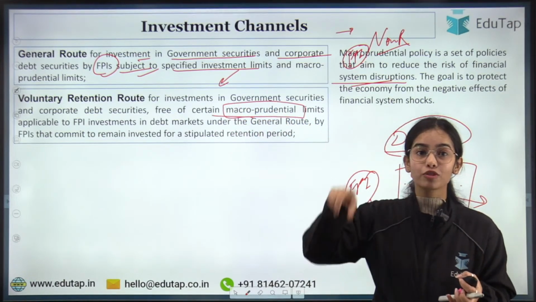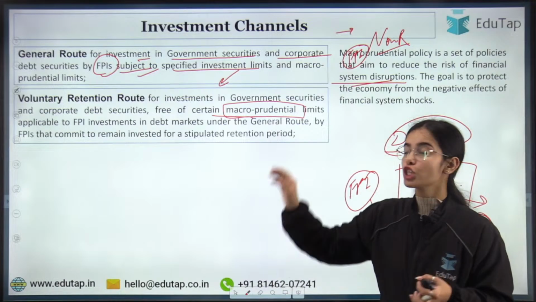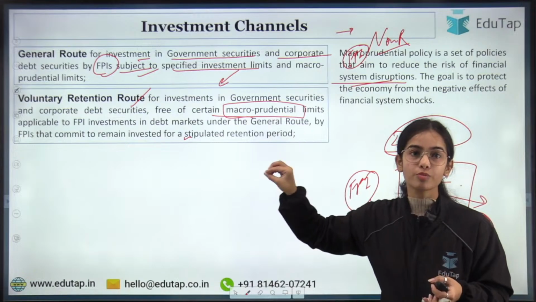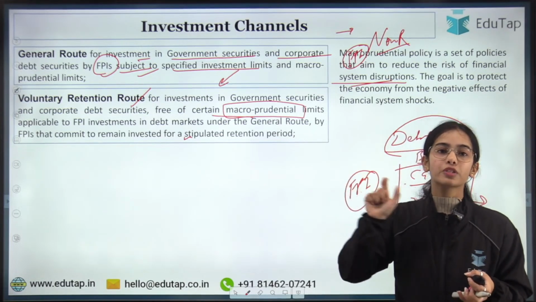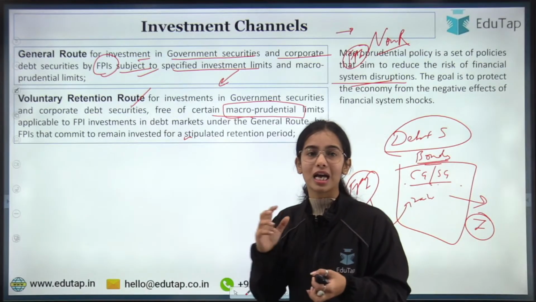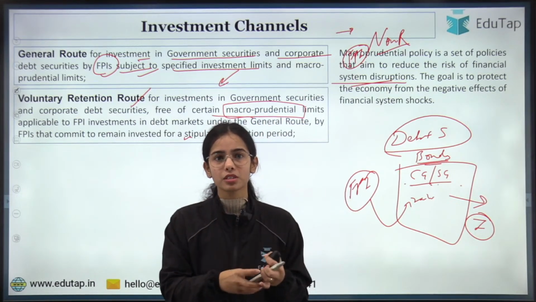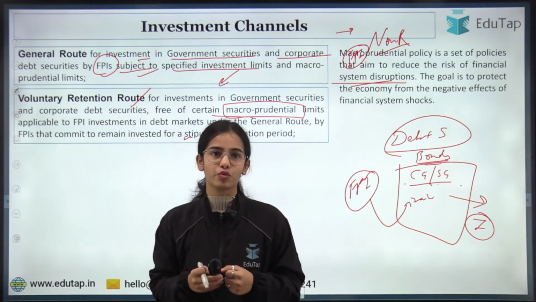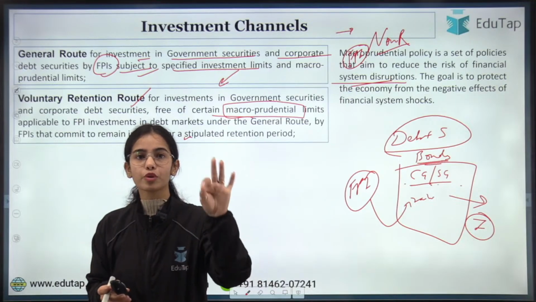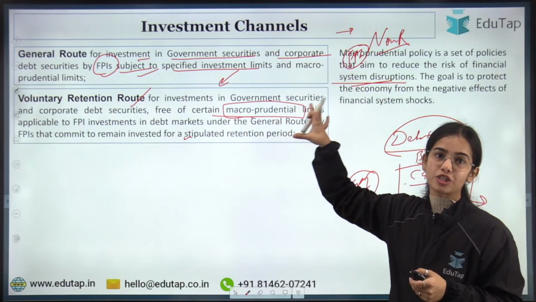That means they do not have to follow the concentration limit, they might not have to follow the security wise limit and such. So under the voluntary retention route, there is freedom provided to the foreign portfolio investors, as they are free of certain macroprudential limits. Why is this freedom provided to the foreign portfolio investors? Are they the family of the RBI governor, or some very important person? What do you think, why is the freedom provided?